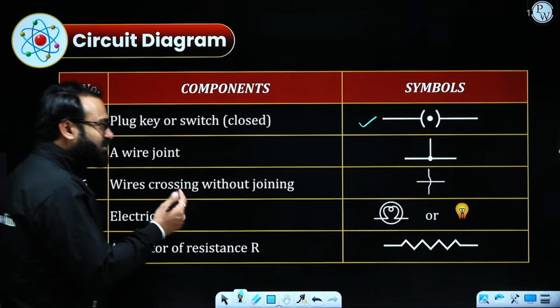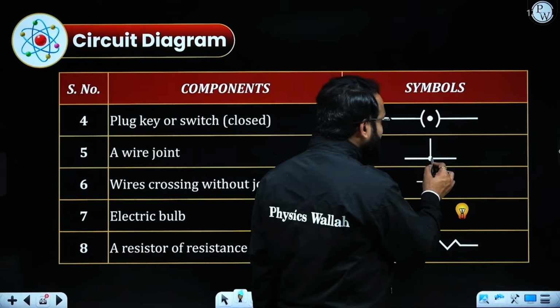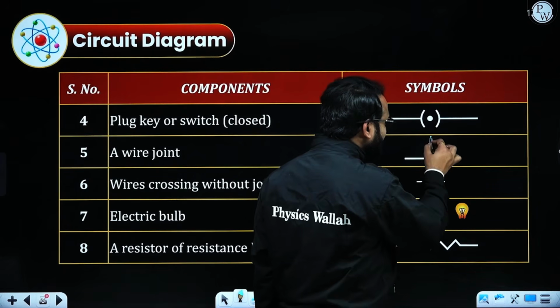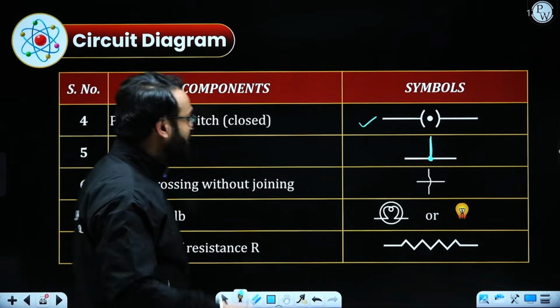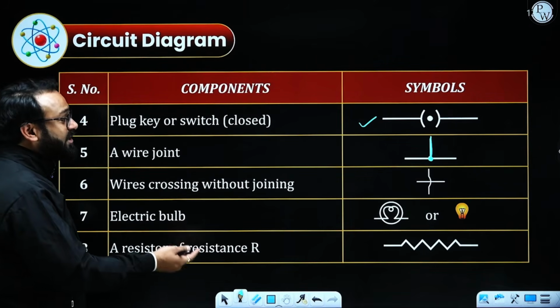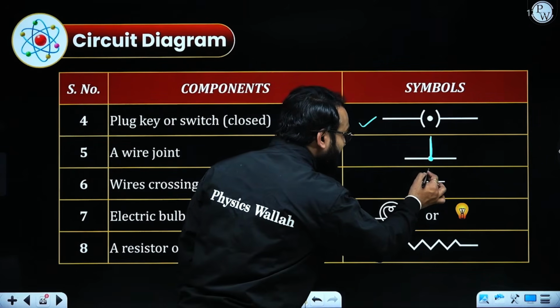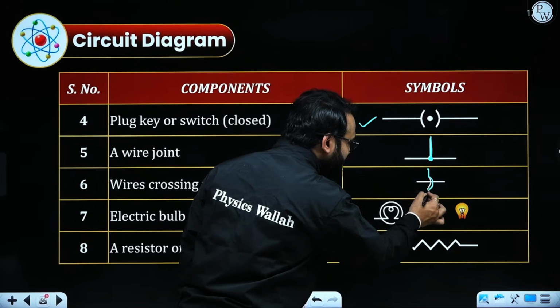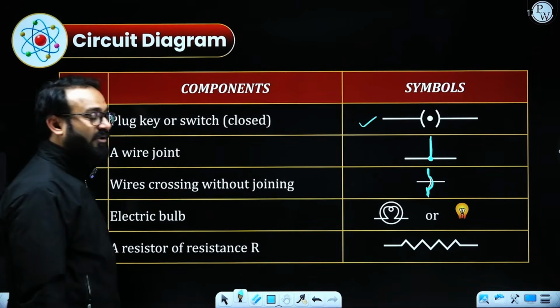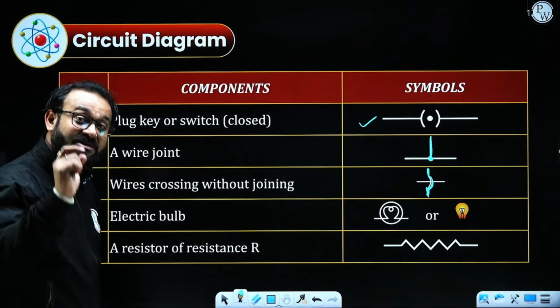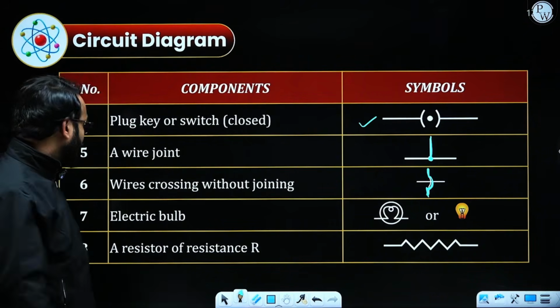If the wires are joined, that means you will be given this kind of junction and another wire will be coming out from that particular junction. And if the wires are crossing each other, that means a kind of jumper will be given to you, this curved line, and then the wire will be shown so that it means they are not connected to each other.